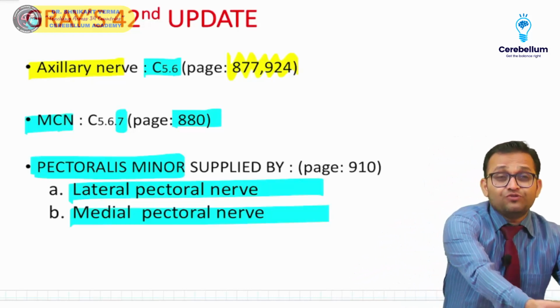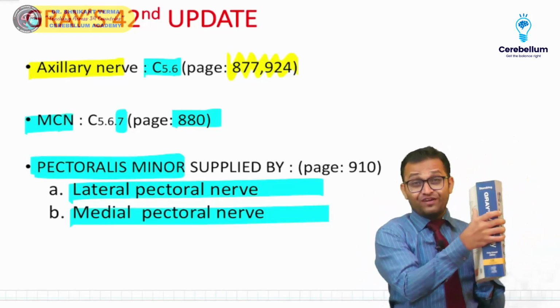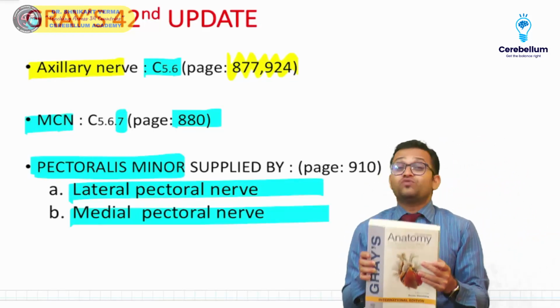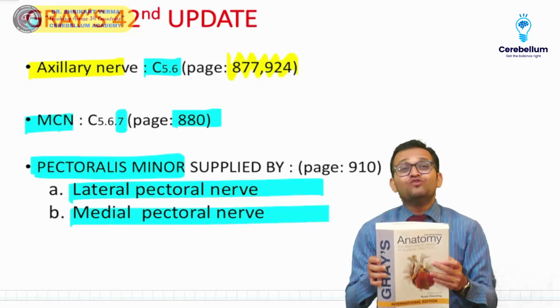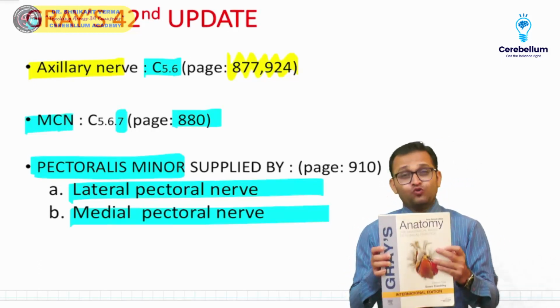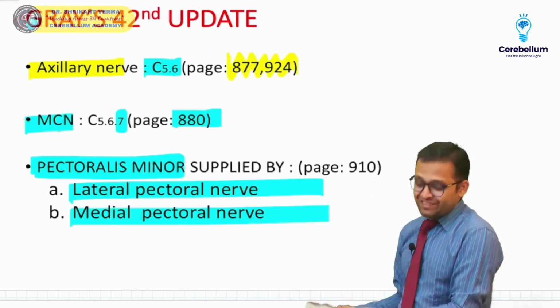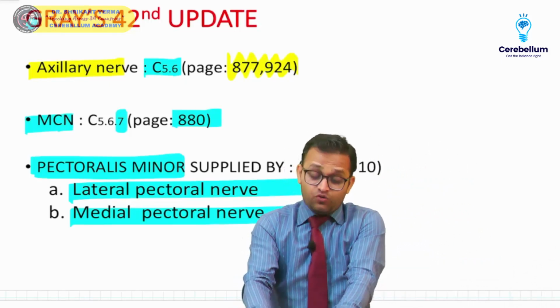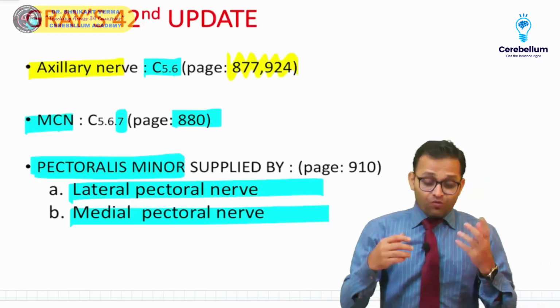But what I want to tell you, see here, this is the Gray's Anatomy 42nd edition. Sir, how can we learn this textbook? You do not have to learn it. You have to see the images. You can follow the students edition. And we the teachers are for all of you. The Cerebellum Academy is with you. We are going to describe what you have to follow from this Gray's Anatomy. Yes, you all have such a hectic schedule that you will not be able to read this Gray's Anatomy, but we will help you with what you have to see.